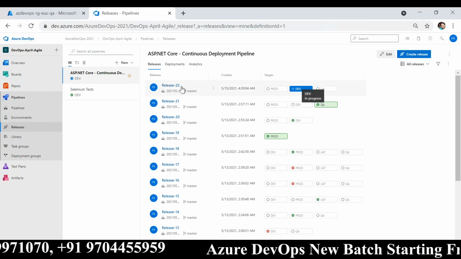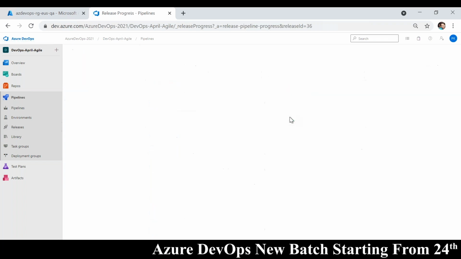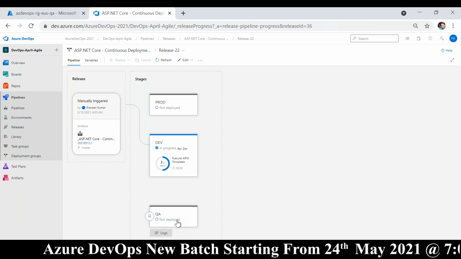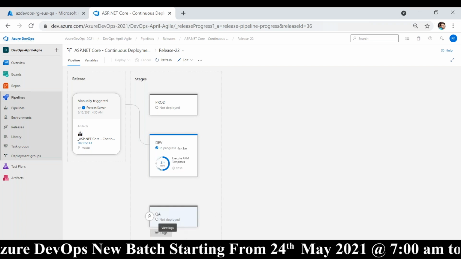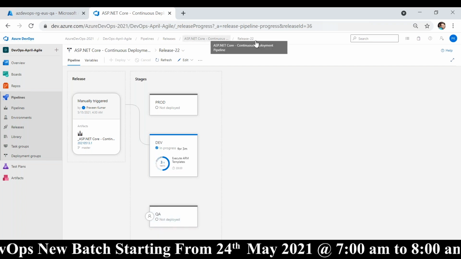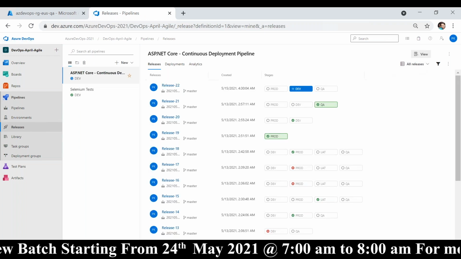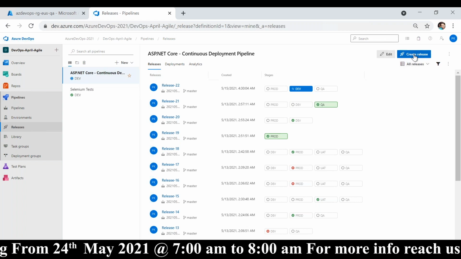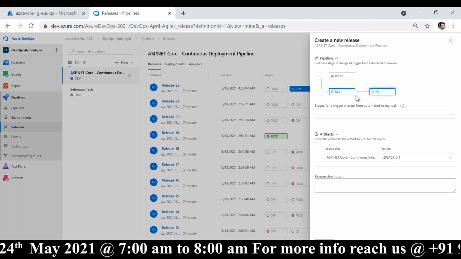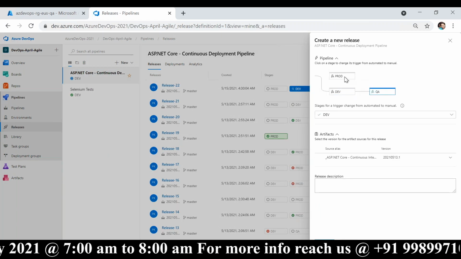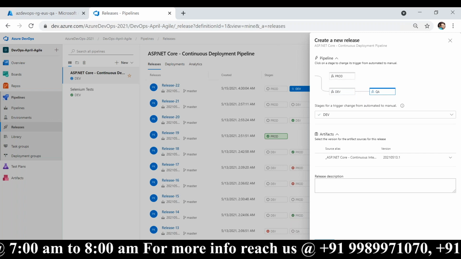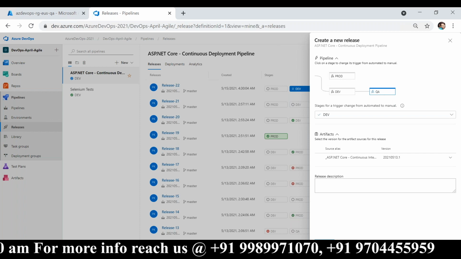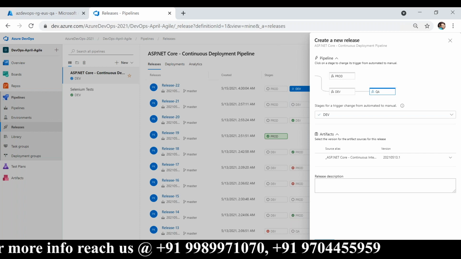Currently dev is in progress, right? So I can see if I can run QA or prod. It is not deployed, so I cannot rerun this. So I will have to create one more release. So go here, click on create release. This time I will do both. I will select prod. So prod cannot be chosen because I have disabled it. So QA will run now.